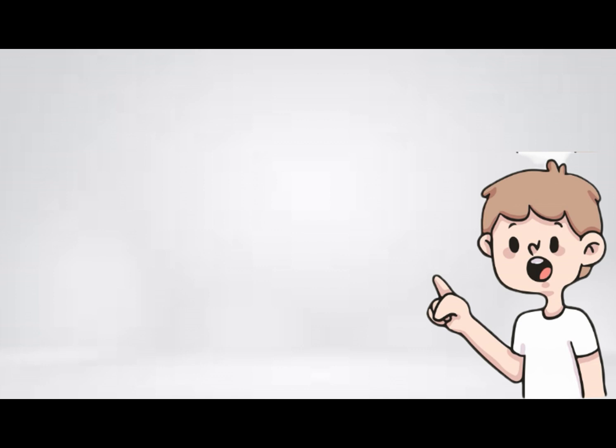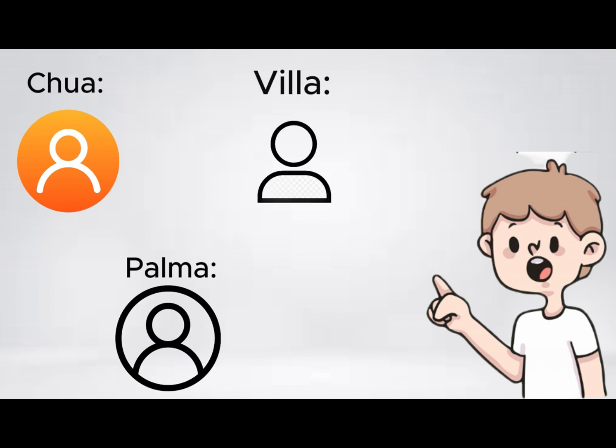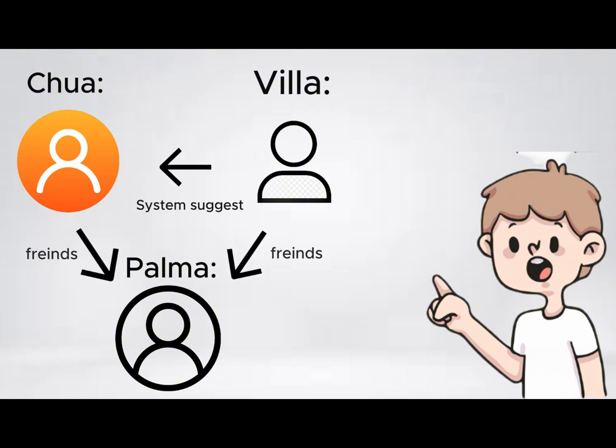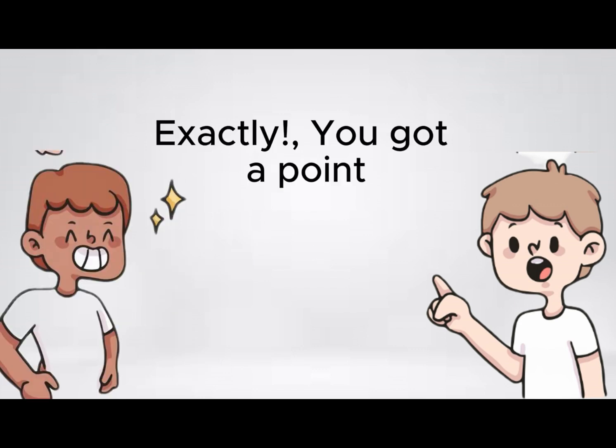So like if me, you, and Villa, and for example, I'm not connected to Villa, the system might suggest Villa as a new friend because we shared a mutual connection? Exactly, you got the point.